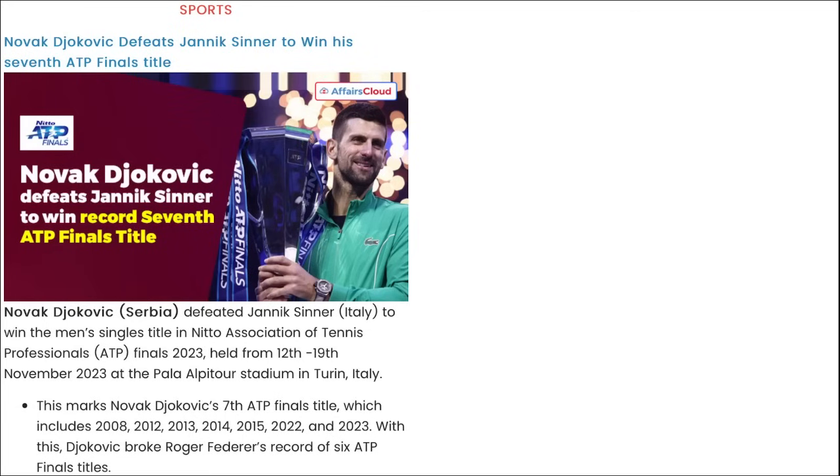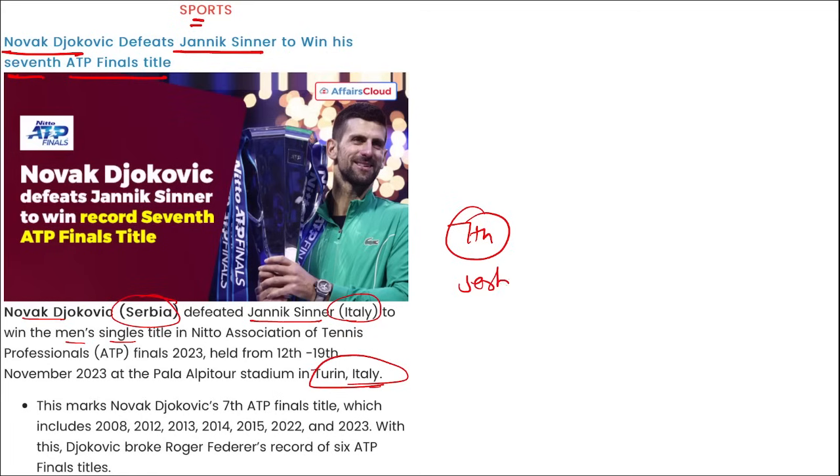Correct? Next is sports. Novak Djokovic has defeated Jannik Sinner to win his 7th ATP Finals title. I repeat, Novak Djokovic, he is from Serbia. He defeated Jannik Sinner of Italy to win the men's singles ATP Finals that was held in Italy. Correct? And this is his 7th title. He is from Serbia, Novak Djokovic. And the first was in 2008, then 2012, 13, 14, 15, 22 and 23 now. Correct? With this, Novak Djokovic broke the record of Roger Federer's 6 ATP Finals titles, as Novak Djokovic will now have 7 ATP titles.